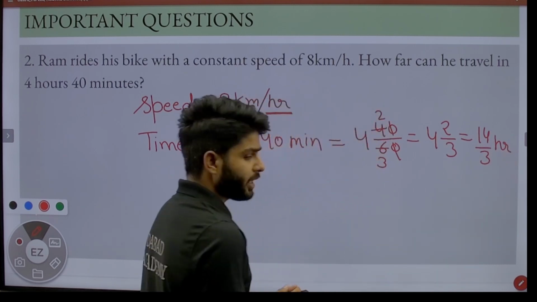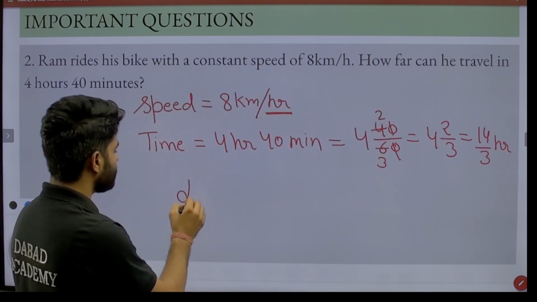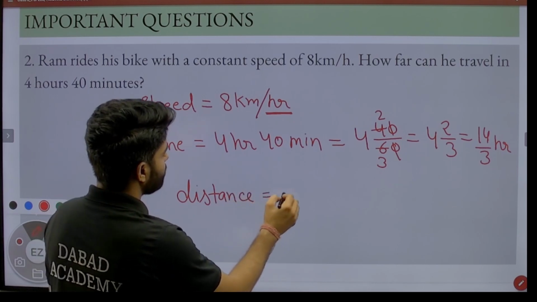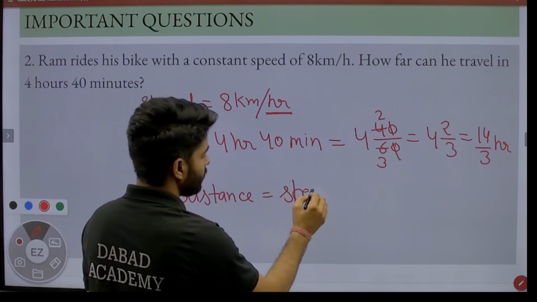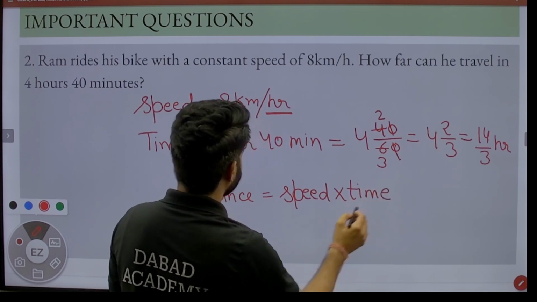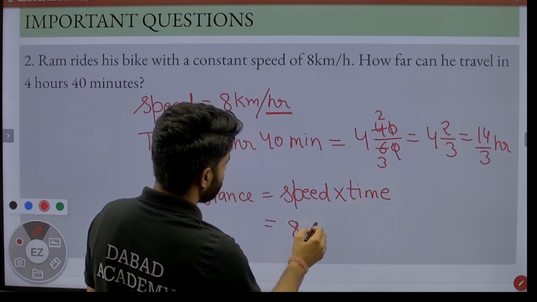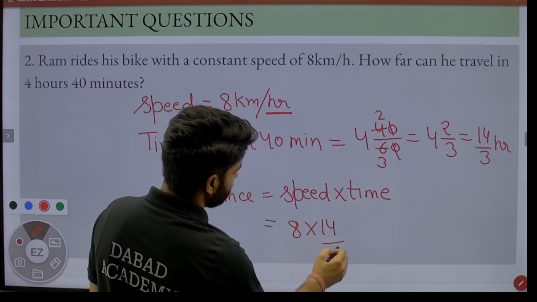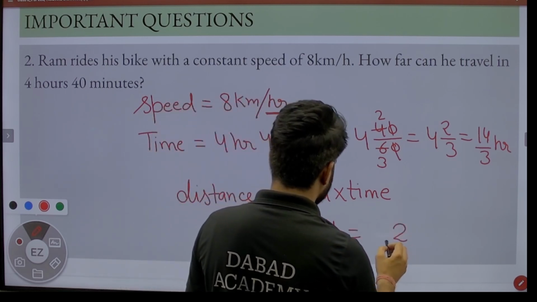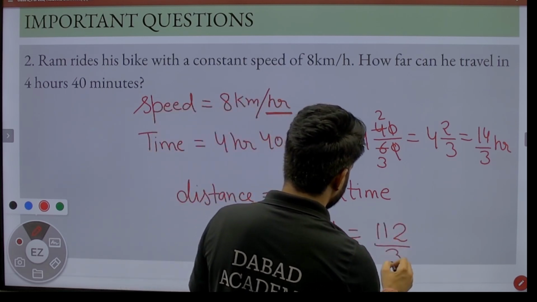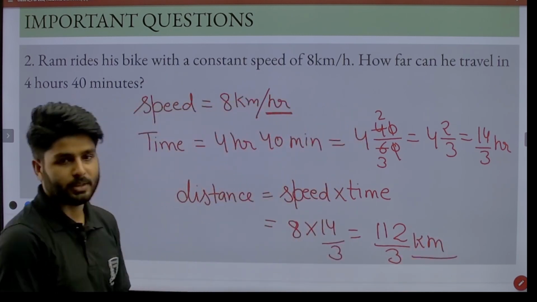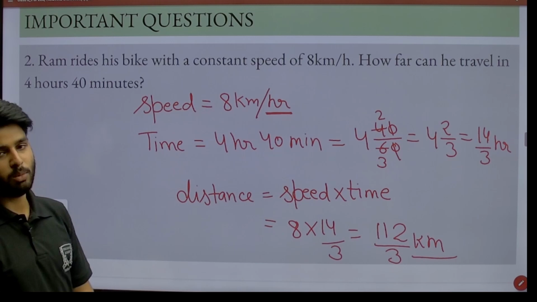Now we have to find distance, and the formula of distance is speed into time. We can clearly see we have speed, that is 8 km, and time is 14 by 3, that is equal to 112 by 3 km. This is your right answer. Just note it down, then we move forward.